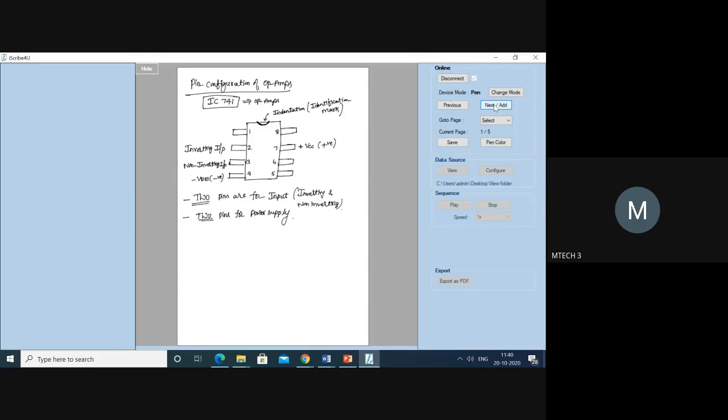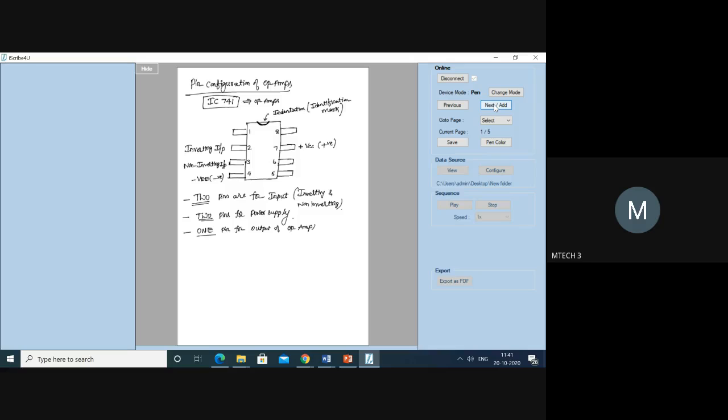So now how many have we used already? 1, 2, 3, and 4 we have used. Then one more pin is there. What is that? One pin for output, for the output of op amps.